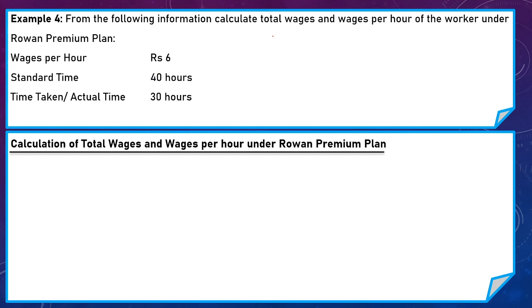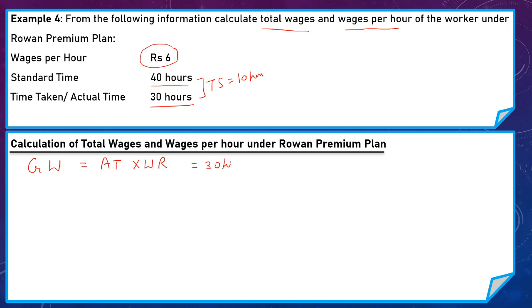Now we take another example. Here from the following information, calculate total wages and wage rate per hour of worker under Rowan Premium Plan. Here wage rate per hour is 6 rupees. Time allowed by the company to worker to complete the task is 40 hours and worker takes only 30 hours to complete the task. So he saves 10 hours. First we have to calculate total wages. For this, first we calculate gross wages, and our formula is actual time taken by the worker into wage rate per hour. Here actual time is 30 hours and wage rate per hour is 6 rupees. So his gross wages is 180 rupees.